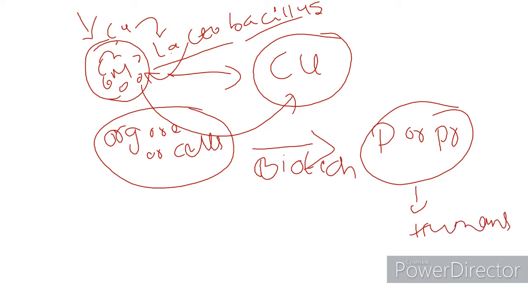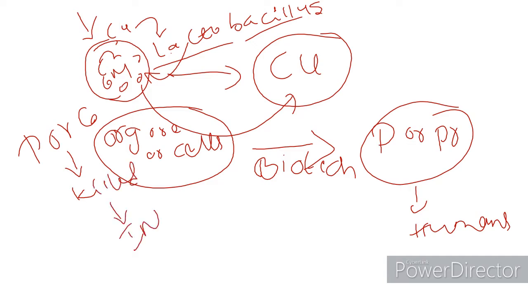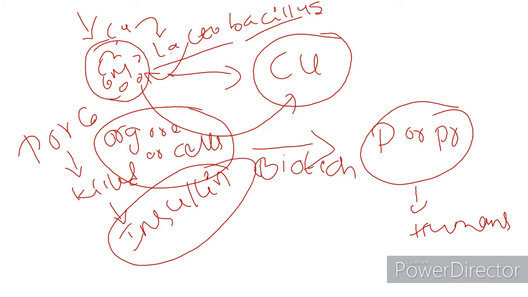And in olden days, diabetes people needed insulin, right? But in olden days, insulin was taken from pigs or cows. Pigs or cows were killed and insulin was extracted from their pancreas. But during that time, a helper came.